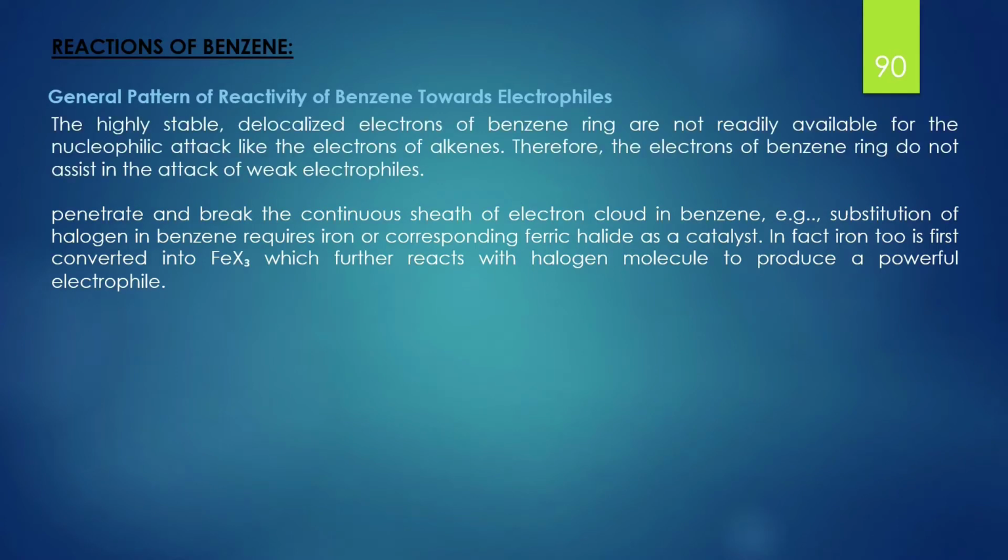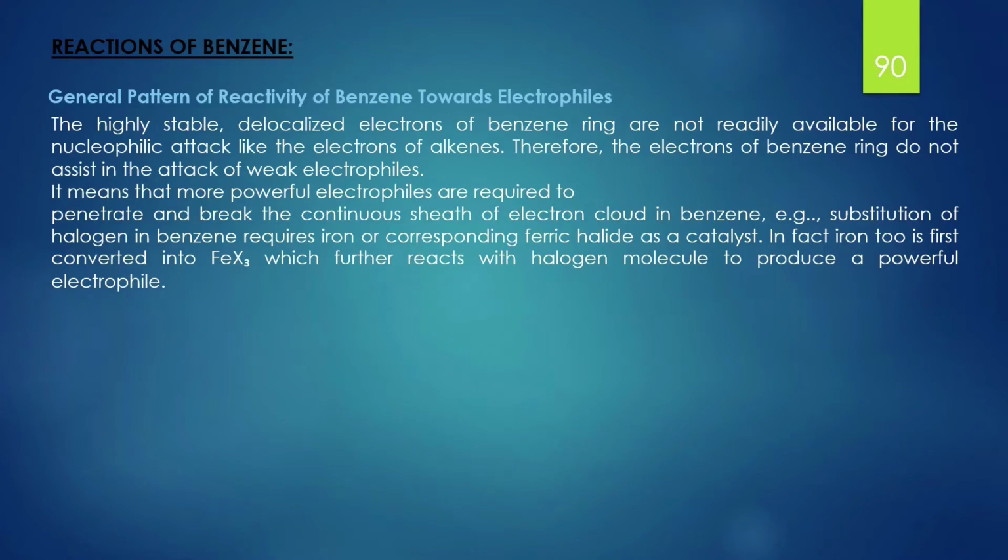The highly stable delocalized electrons of the benzene ring are not readily available for electrophilic attack like the electrons of alkenes. Therefore, the electrons of the benzene ring do not assist in attack of a weak electrophile. It means more powerful electrophiles are required to penetrate and break the continuous sheath of electronic cloud in benzene. That is, substitution of halogen in benzene requires iron or the corresponding ferric halide as a catalyst.